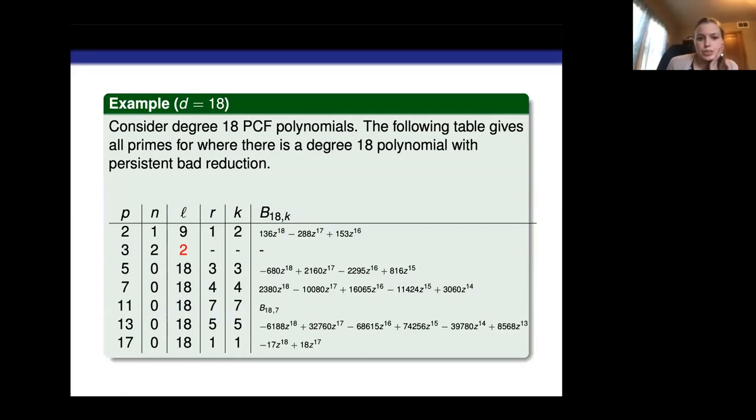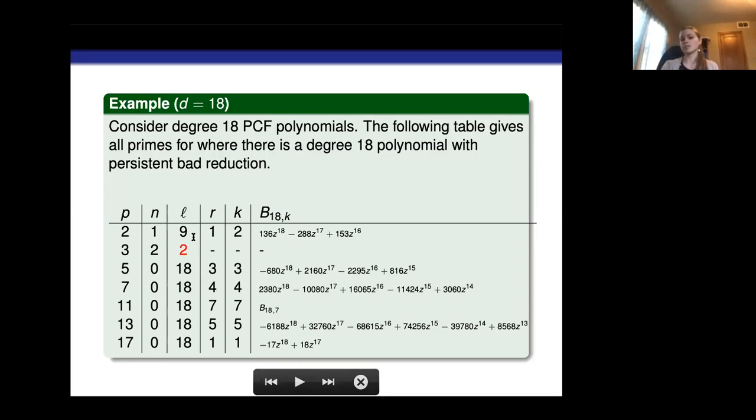Let's look at the example where the degree is equal to 18. Here we're using the notation from the proposition. P is our prime, and we write d as p to the n times l. We'll notice that in the case where p is equal to 3, l is less than p, and so all degree 18 PCF polynomials have potential good reduction at 3. There's no degree 18 PCF polynomial with persistent bad reduction at 3. They all have potential good reduction.